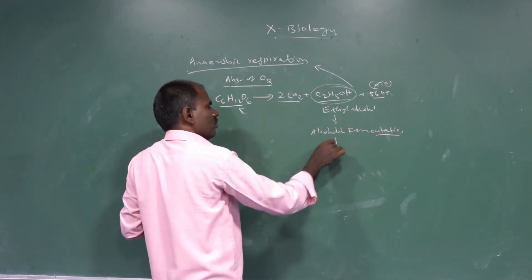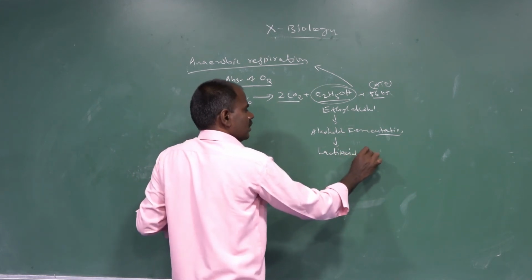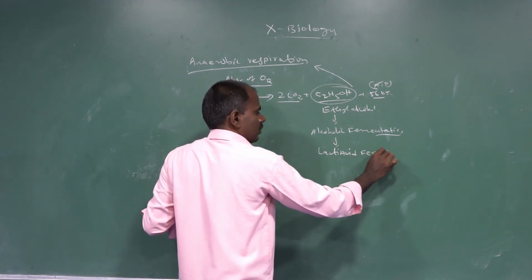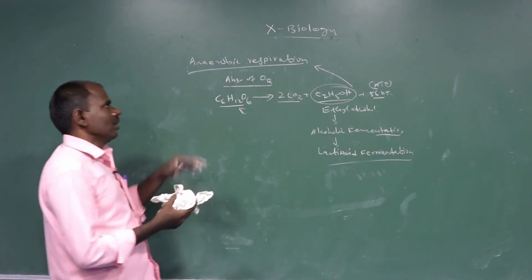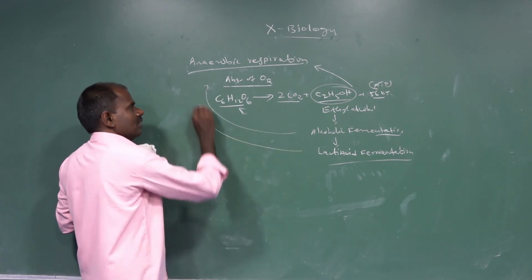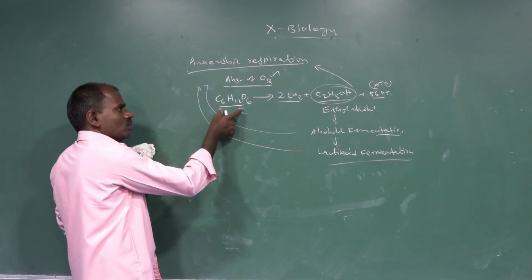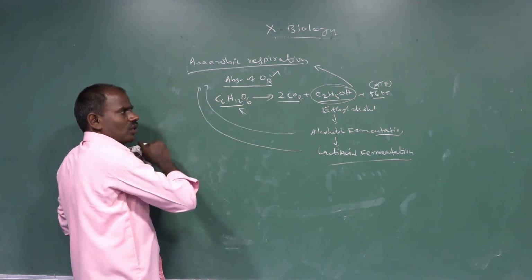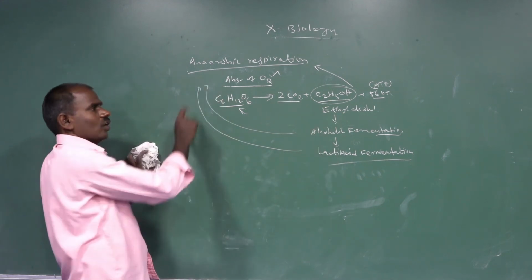Alcoholic fermentation can convert to lactic acid fermentation. Both are anaerobic respiration: glucose is utilized without oxygen, releasing only ethyl alcohol or lactic acid.